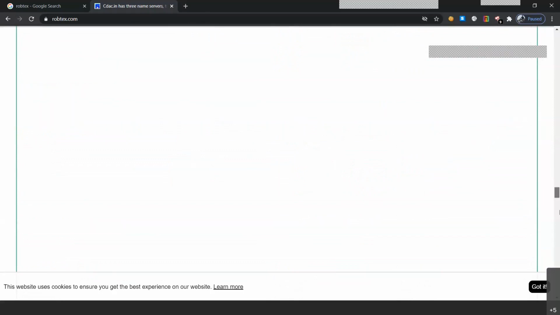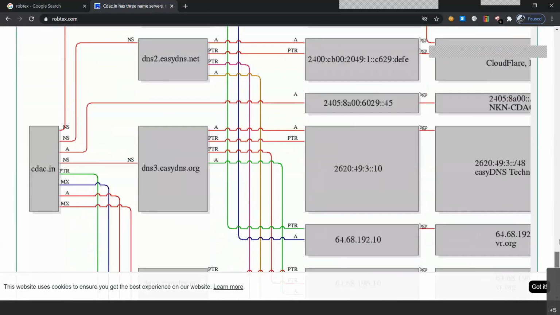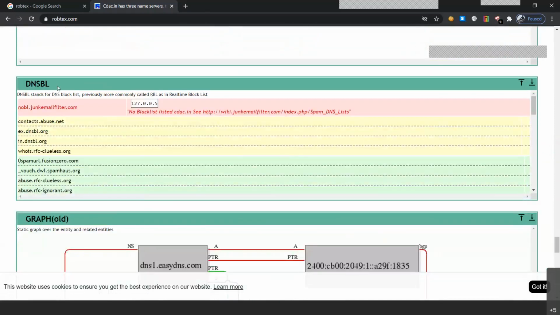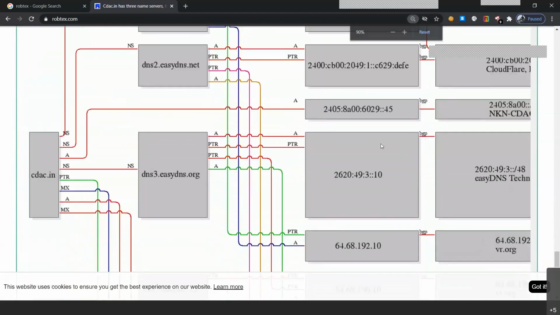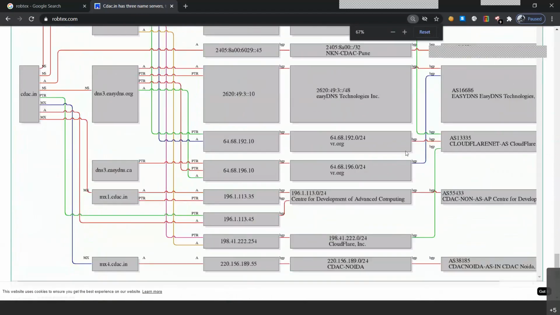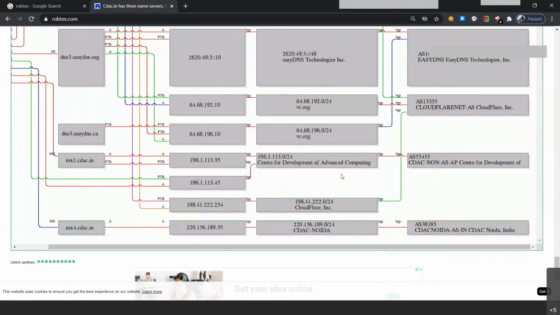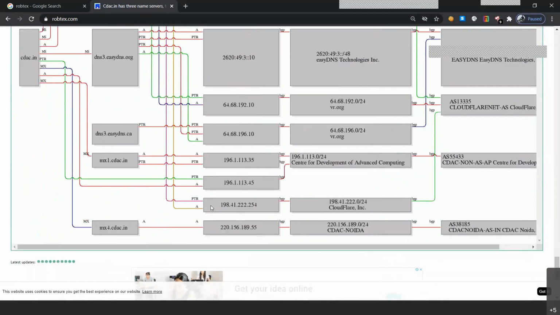So this still takes a lot of time, but one might be able to see a lot of information when they are fully loaded. We got the DNSBL, which stands for DNS block list. So some of the block list has been provided from our website. Then we've got the graph that is old. As you can see, this graph will tell you the hierarchical way how they are all linked to our cdac.in website. So it's a big graph that is still available for our website, but it's old.